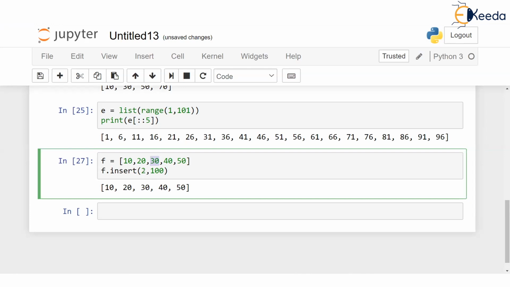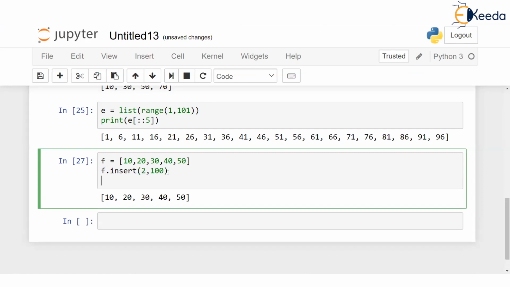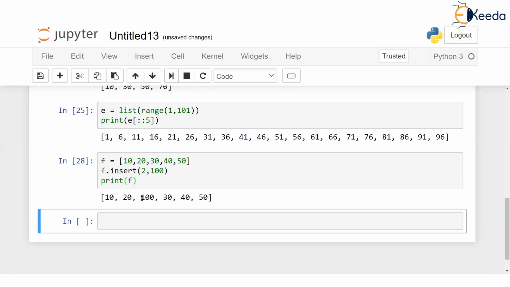So the simple way to use insert is to give the place and give the value. But note how to use insert. You call insert on the list by using the dot operator. So I read such statements as insert in the F list, at position 2, value 100. Okay, so after inserting, if I print F, then it will show that 100 is placed at the second